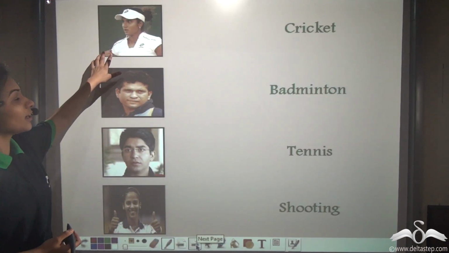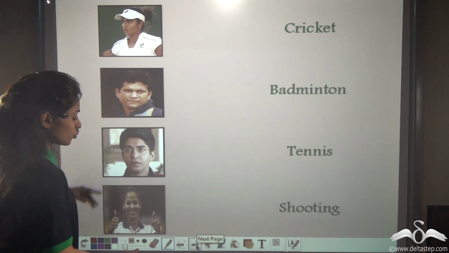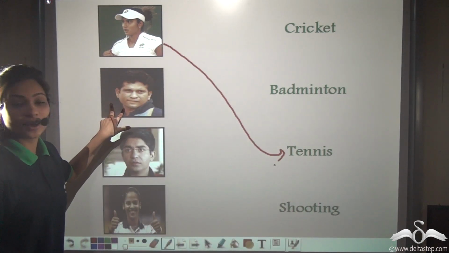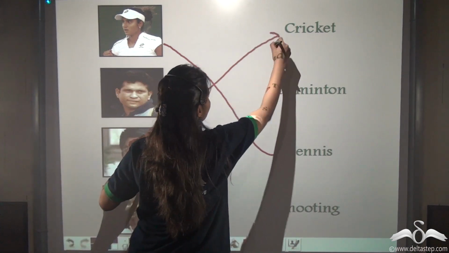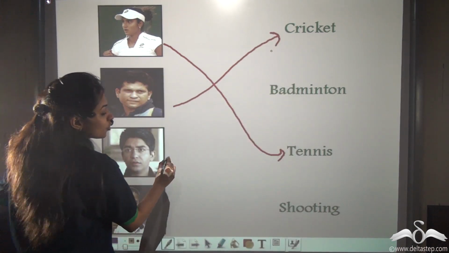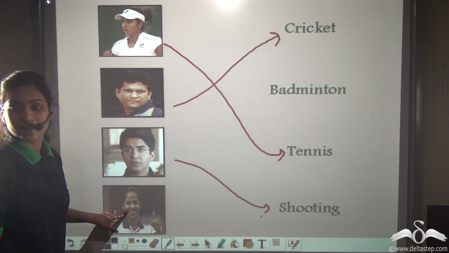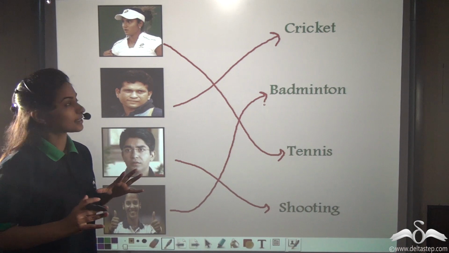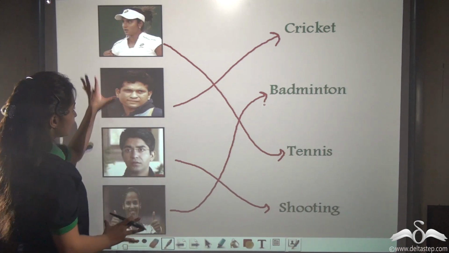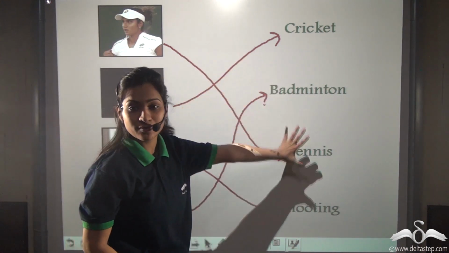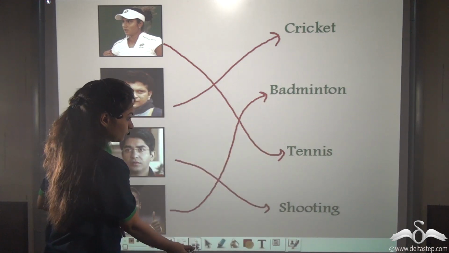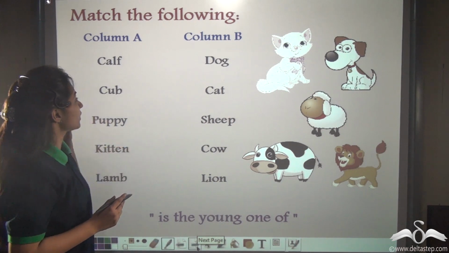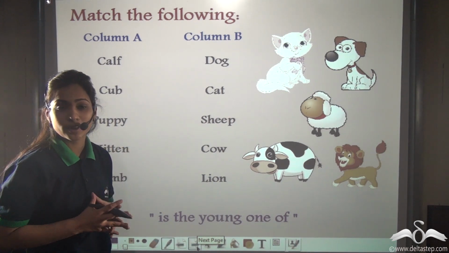Look, Sania Mirza can be related to tennis, right? Sachin Tendulkar to cricket, Abhinav Bindra to shooting, and Saina Nehwal to badminton. So you can say that you have related these set of pictures to these set of games somehow. Well, isn't it similar to doing some match the following that you used to do in childhood?